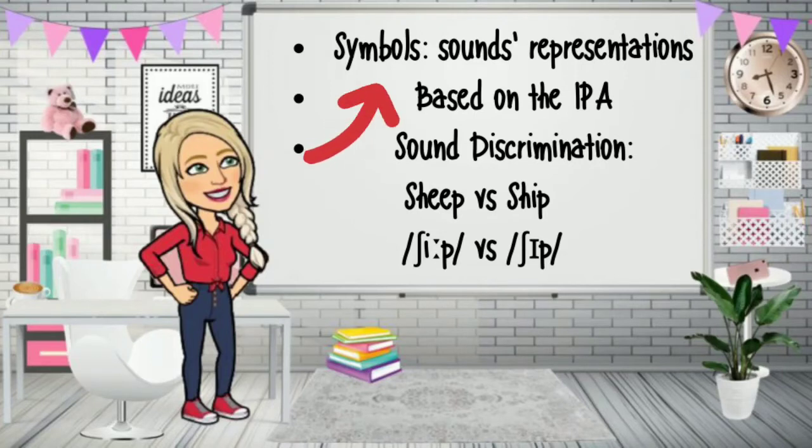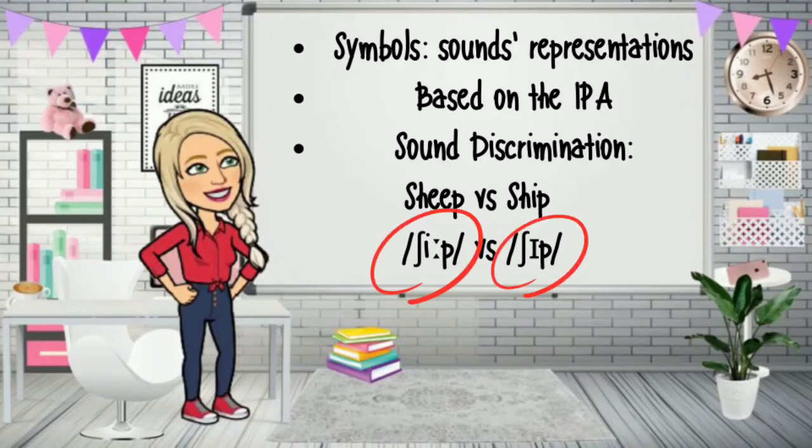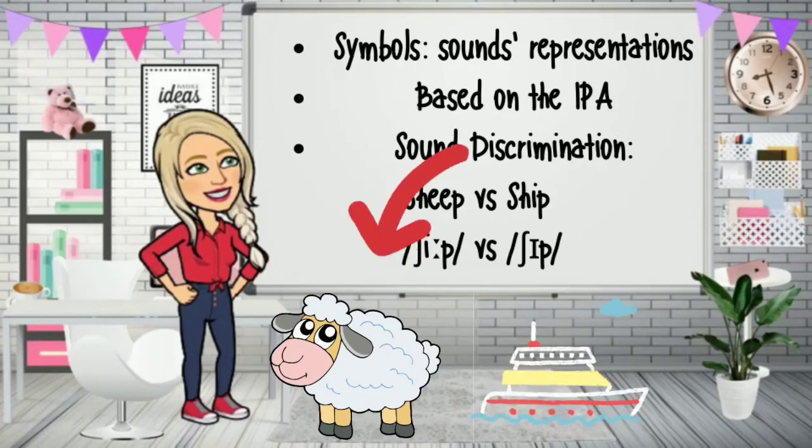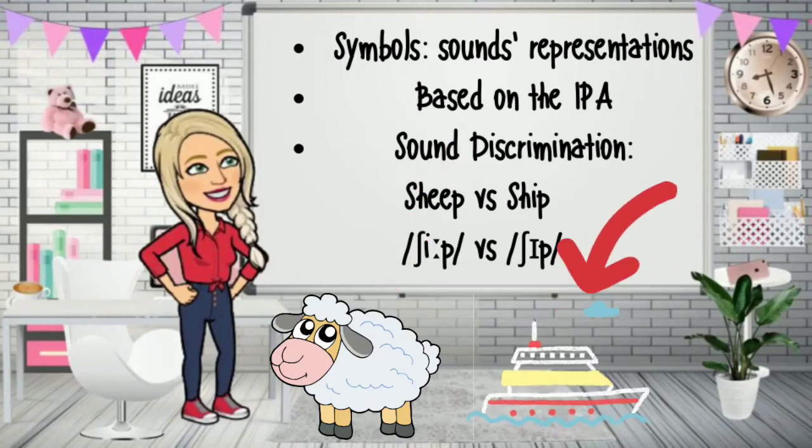We have done a sound discrimination and we see that there is a difference between vowels, long and short. For example, E and I. So in words such as sheep and ship, they may sound similar, but there is a difference. Sheep is produced with a long vowel sound, E, and ship is produced with a short vowel sound, I. So how do I realize if I am talking about the animal or the means of transport? Well, the difference is the I. So for the animal is sheep and for the transport is ship.